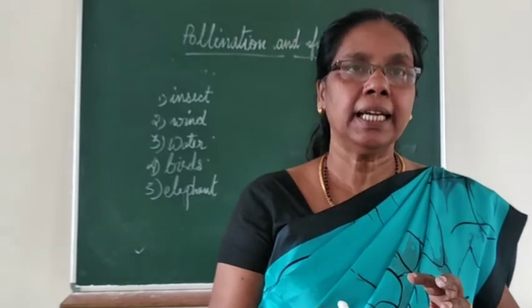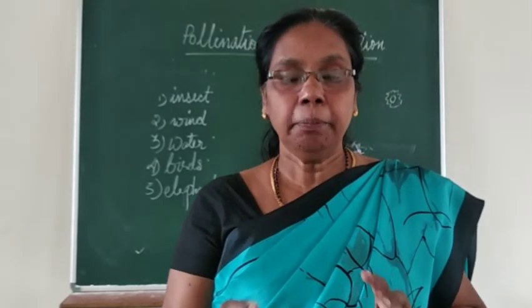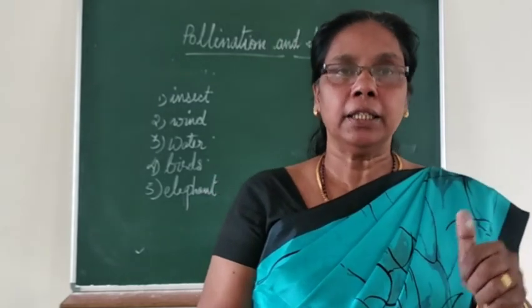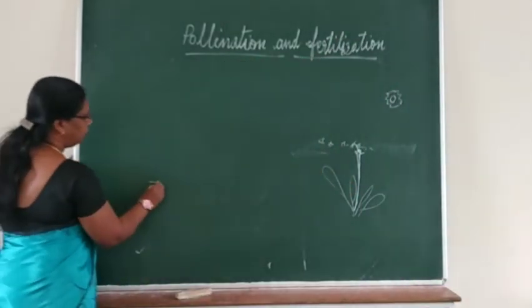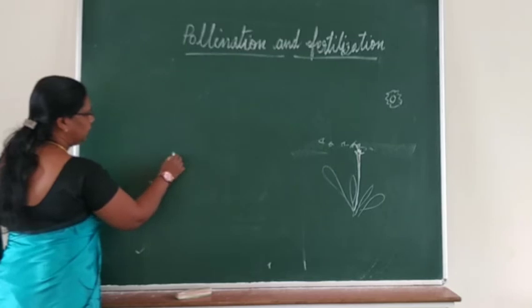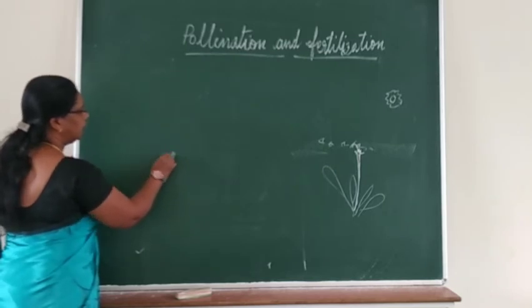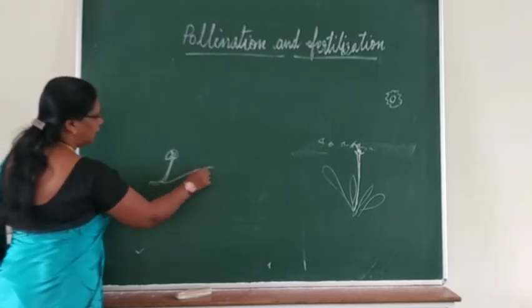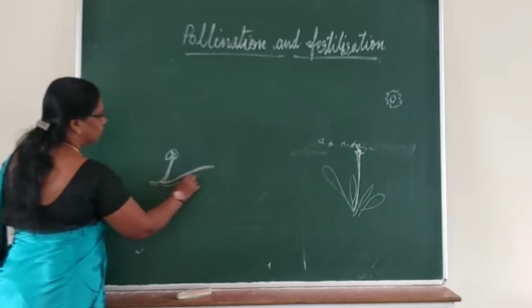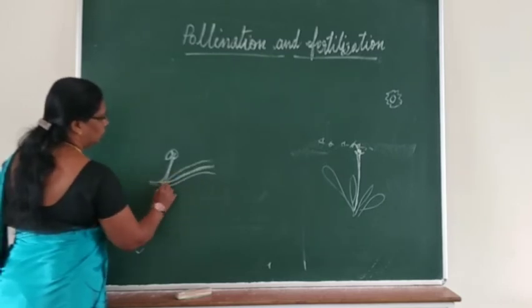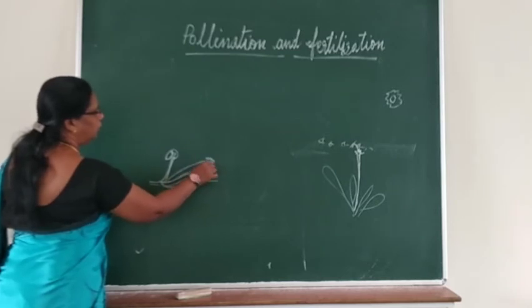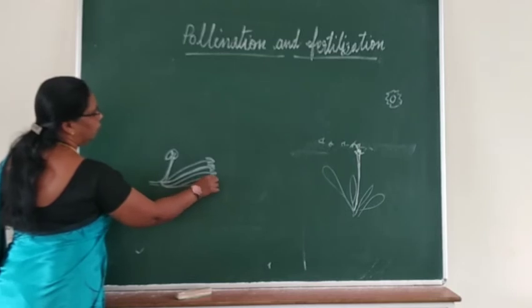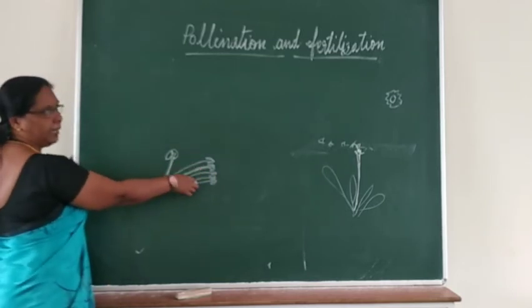So in the pea plant, you can see the anthers are in a bundle. 10 anthers will be there, and one anther will be separate like this, and the other 9 will be in a group. Here I am showing only 5 plus 1, but this will be 9.